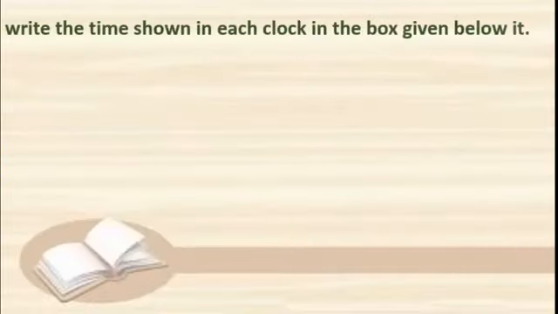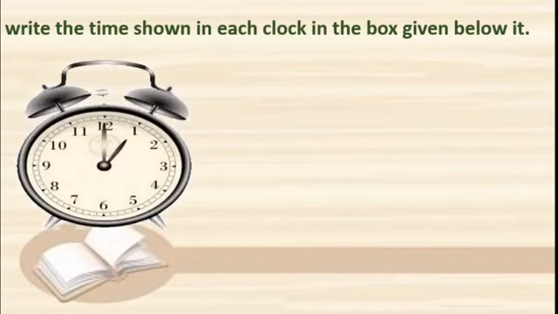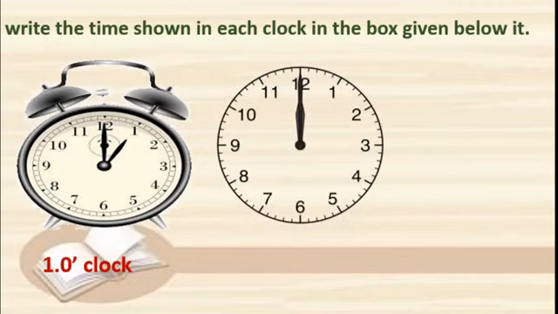Write the time shown in each clock in the box given below it. See, this is a clock, right? Come on, tell me the time. Two hands. Hour hand is on 1 and minute hand is on 12. So it is 1 o'clock. How we say? 1 o'clock. Right? Good. See this.